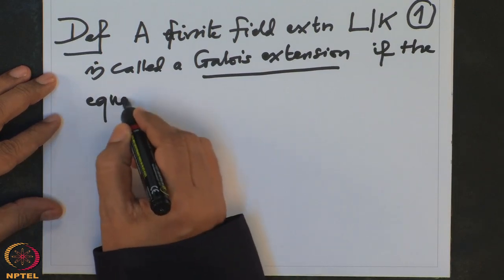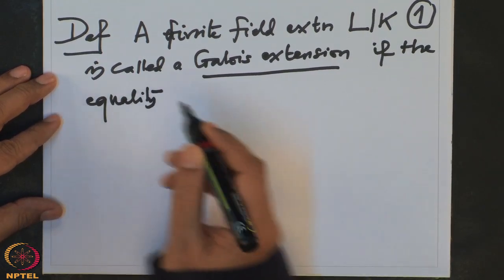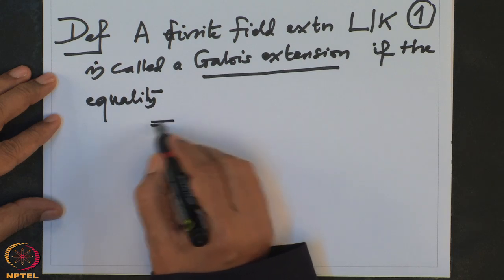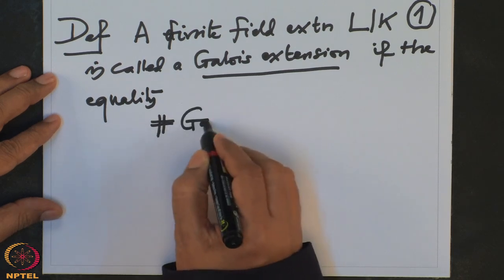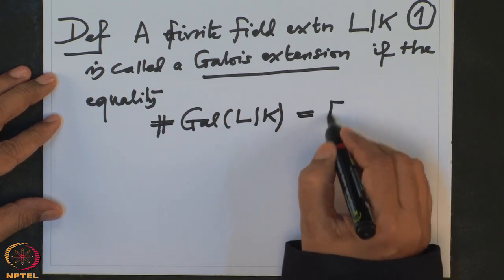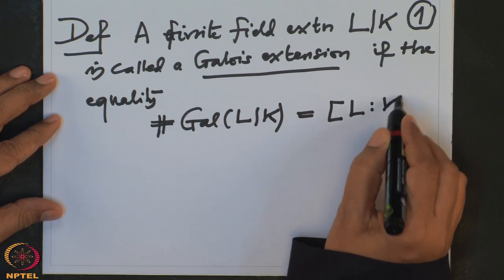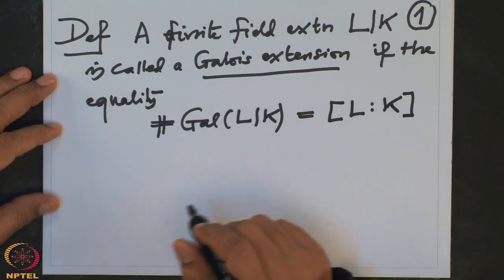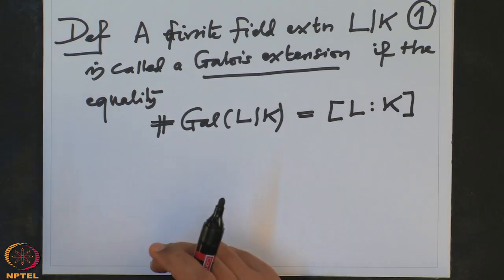The equality: the order of the Galois group is equal to the degree of the field extension. Such extensions are called Galois extensions.